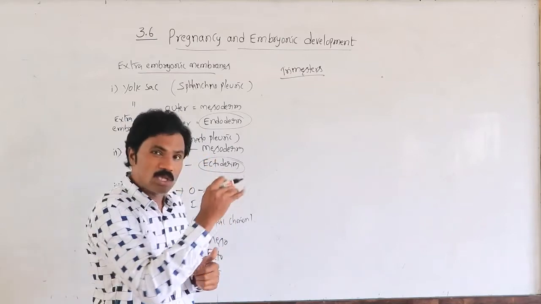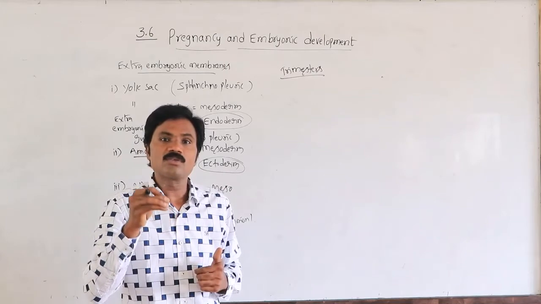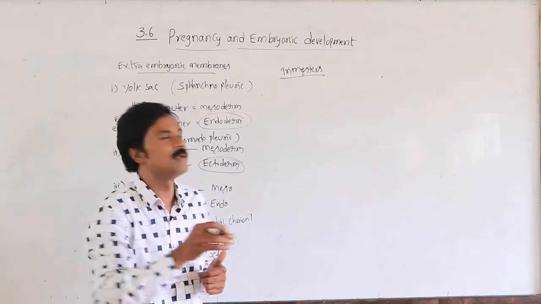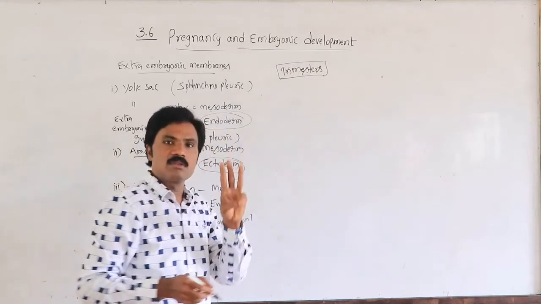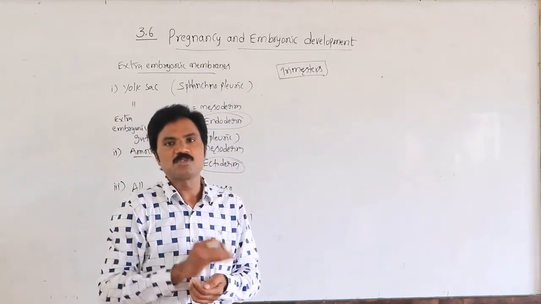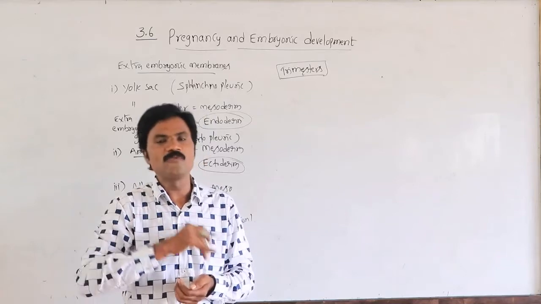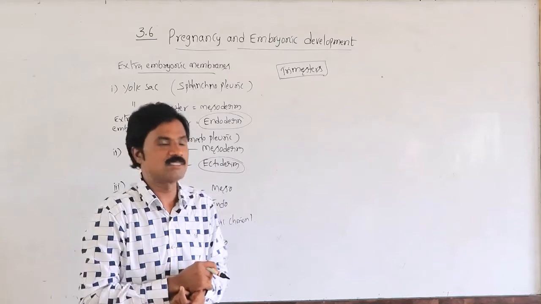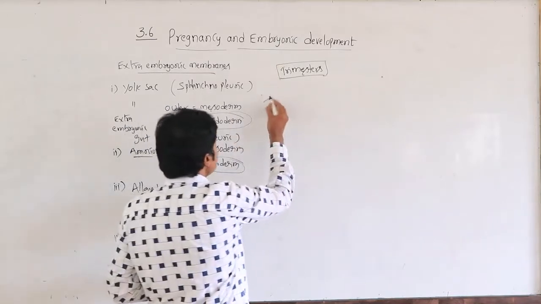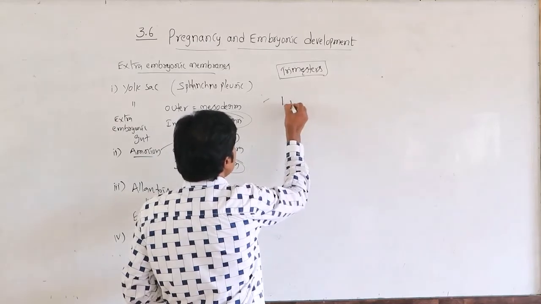So during growth and development of the baby, what type of organs are developed in each month? It is classified into three trimesters: first trimester up to 12 weeks, second trimester up to 24 weeks, and the last trimester up to 40 weeks maximum. In this, the development of the baby related to the first month.